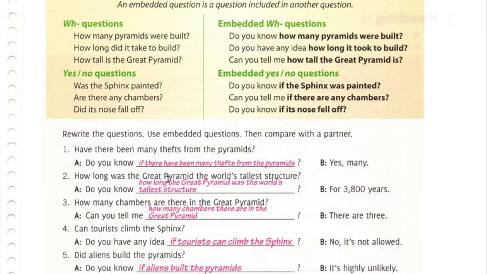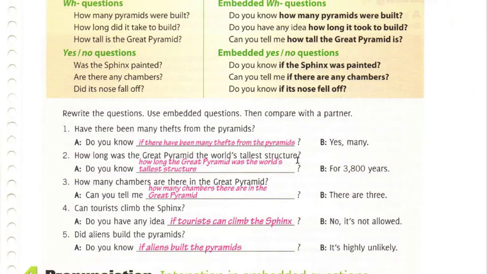So it's, have there been many thefts from the pyramids? Do you know if there have been many thefts from the pyramids? Yes, many. Would be the answer to the question.